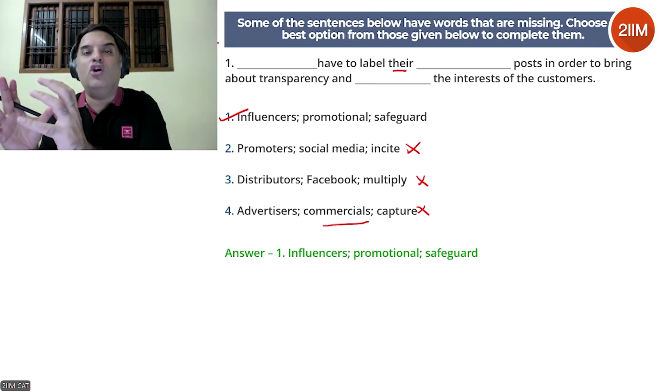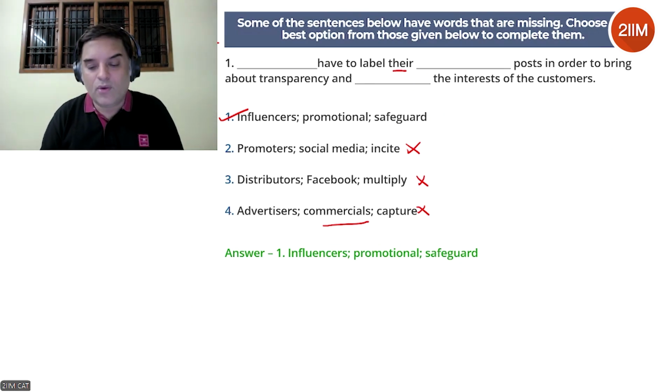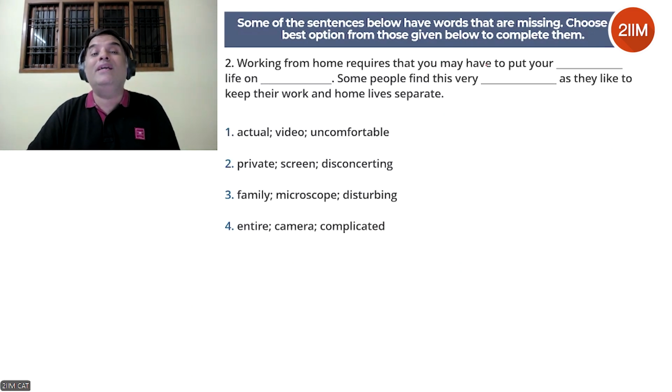So wherever I have the strongest guess, tackle that blank first and then go in reverse order. Okay. All right. Let's go to the next one. Working from home requires that you may have to put your dash life on dash. Okay. Now here you can make a broad guess.